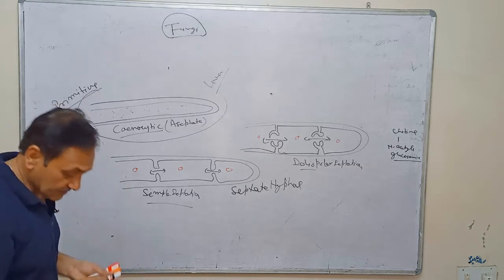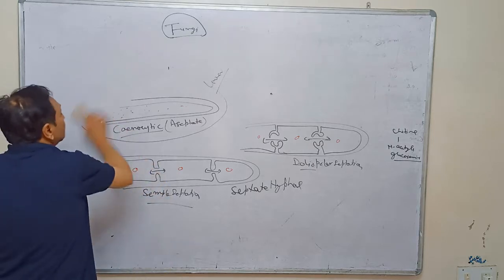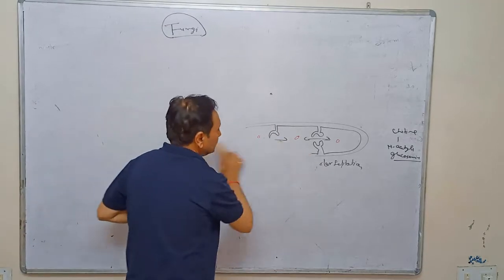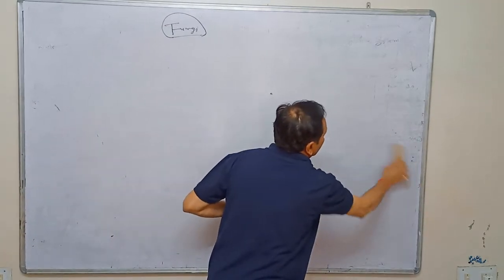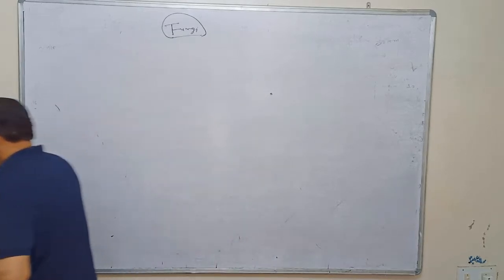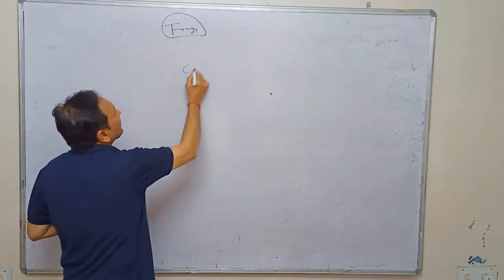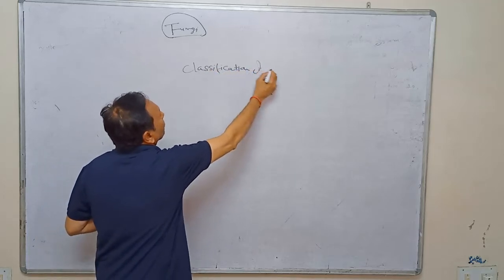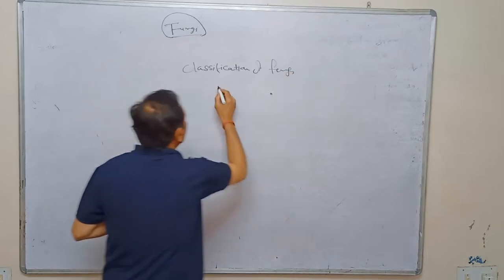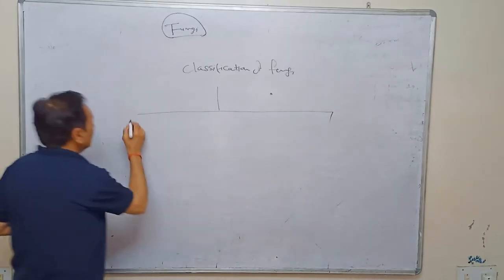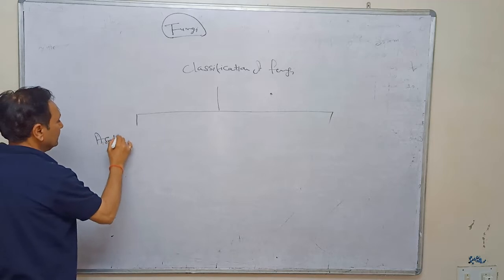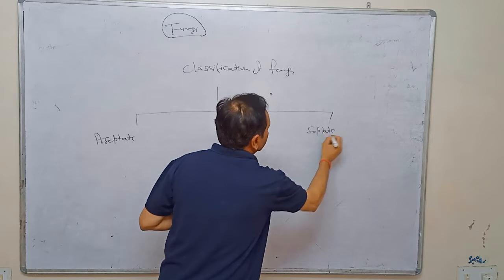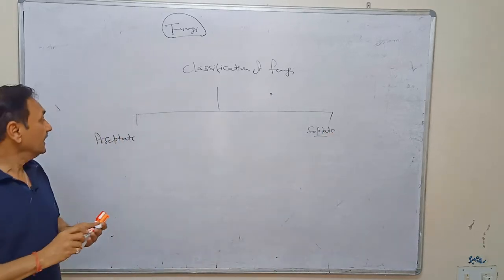Now we can classify this fungi on the basis of this particular septation. Classification of fungi. Number one, aseptate fungi, and number two, septate fungi. Aseptate fungi and septate fungi.